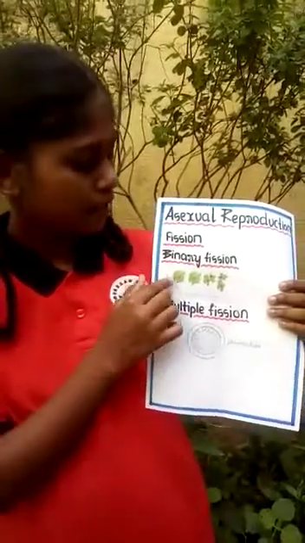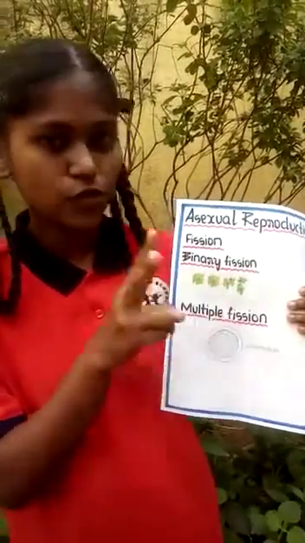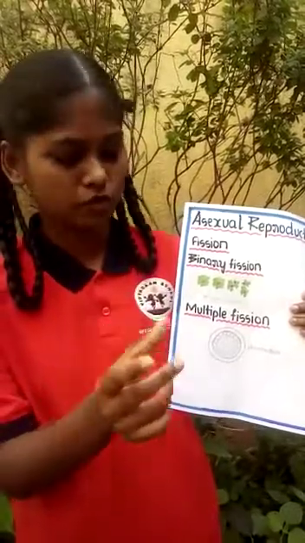The parent amoeba divides itself into two cells, and when the two cells are mature enough, they divide into two cells, and each cell grows into a new individual.